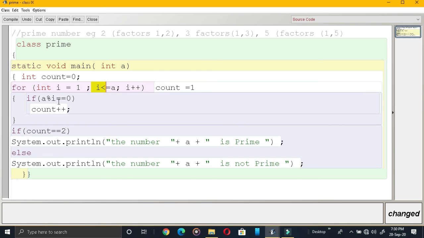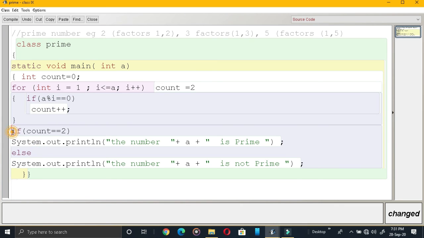3 modulus 3 is equal to 0. Yes, when you divide 3 by 3, you get the remainder 0. Counter will be increased. What will be the new value of counter? It will be 2. Now i++, the value of your loop variable increases by 1 and the new value is 4. 4 less than or equal to 3, condition false. The loop will be terminated.